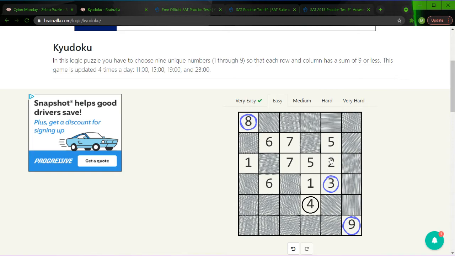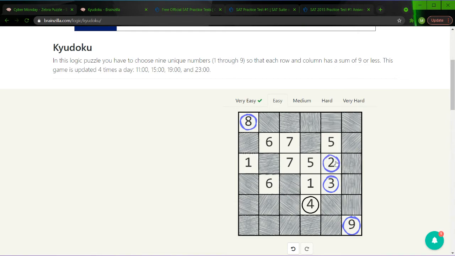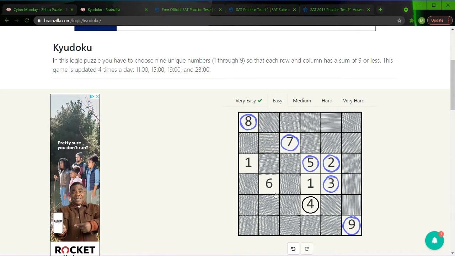We have two 5s, but this number is already blotted out, and this is a 2, so it does nothing. 7, 7, whatever. 6, 6, whatever. Actually not whatever. 5, 4, 3. There's only one 2, I might add. So we can eliminate this 5 because this is 5 plus 5, it will be 10. So the 5, eliminate the 7, this is the 7, we can eliminate the 6, this is the 6, we can eliminate the 1 here because, again, 5 plus 4 is 9, 9 plus 1 is 10, which is greater than 9, and that's the 1.